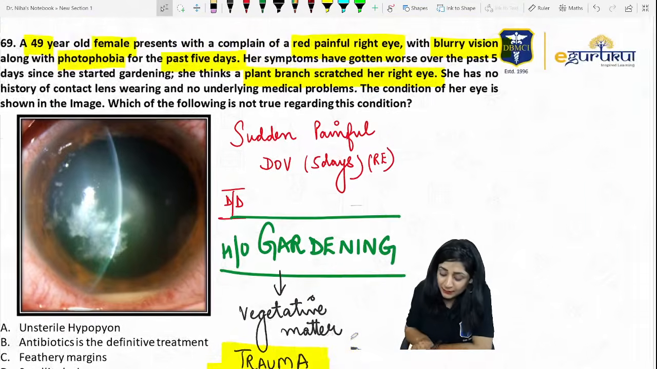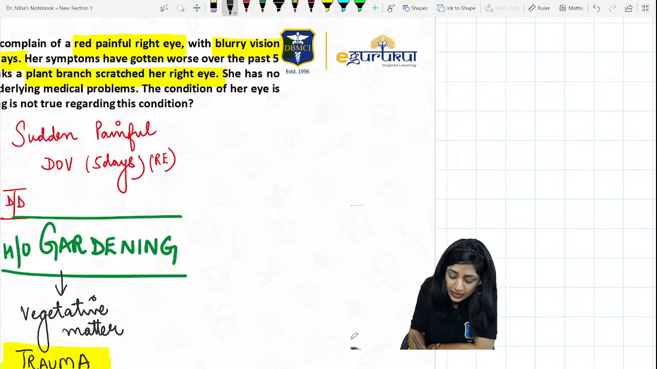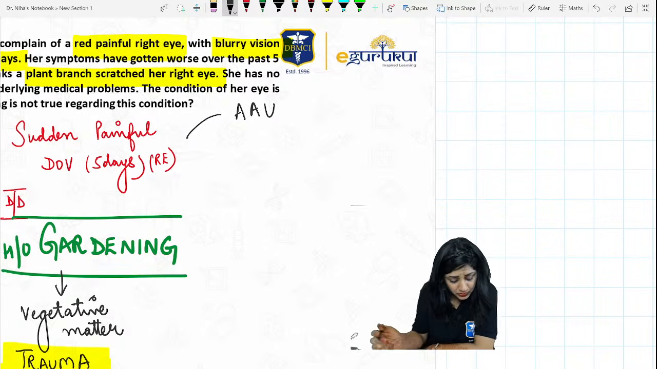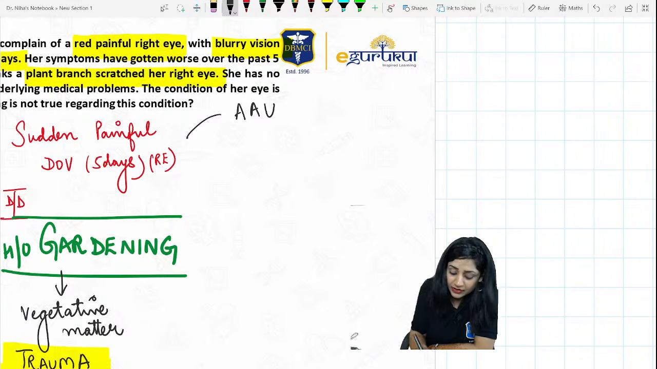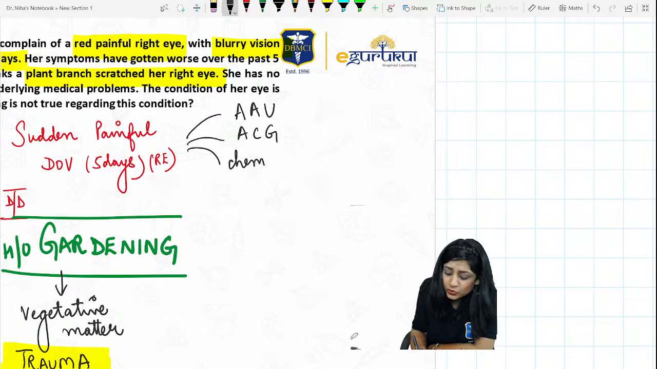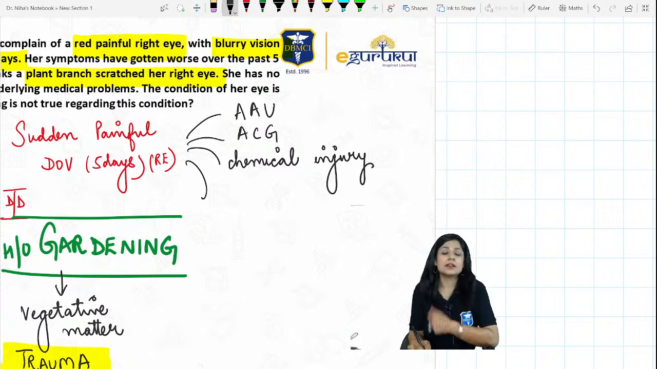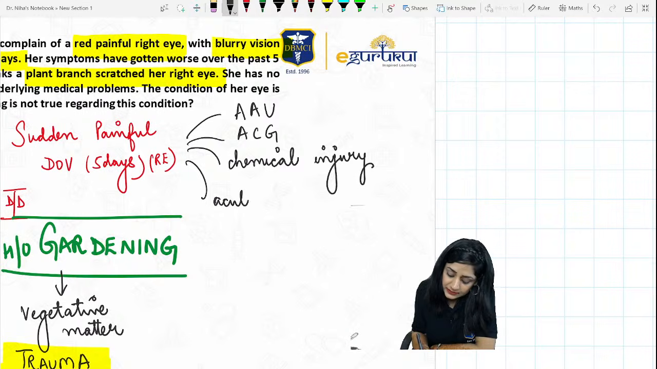So we have sudden painful diminution of vision. First of all, I can think about acute anterior uveitis, which you people missed, right? Acanthamoeba keratitis and fungal ulcer, right? And then we can also think about acute congestive glaucoma. Then we can think about the chemical injury, but in chemical injury I will always get a history of some exposure to the chemical. Then I am also thinking about acute keratitis, acute corneal ulcer.